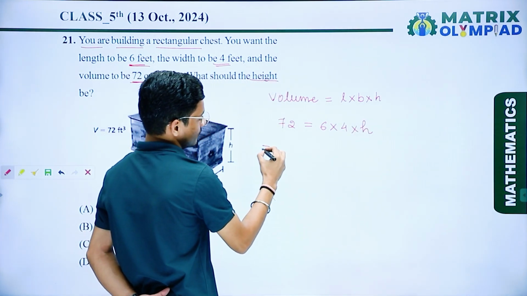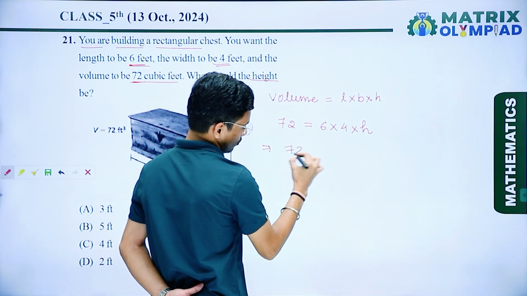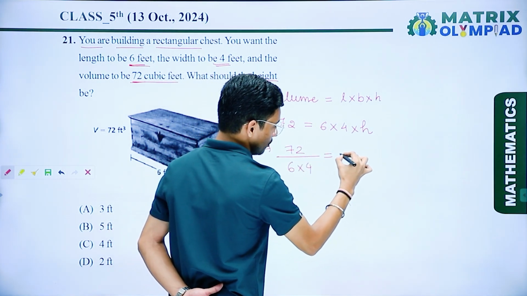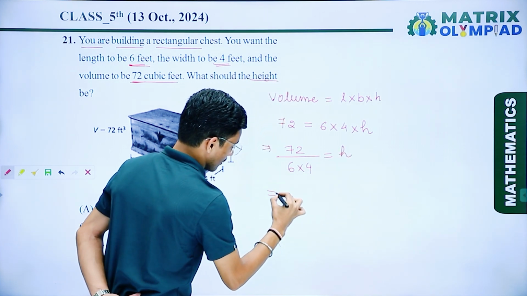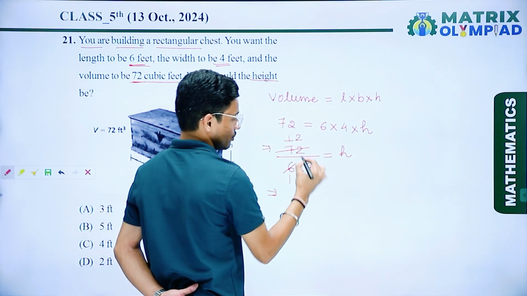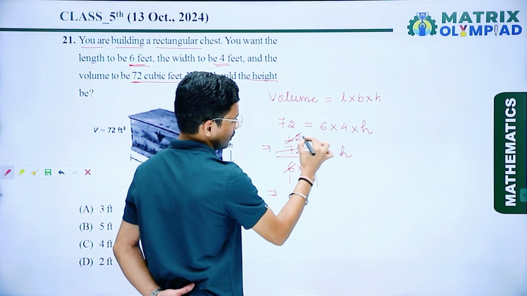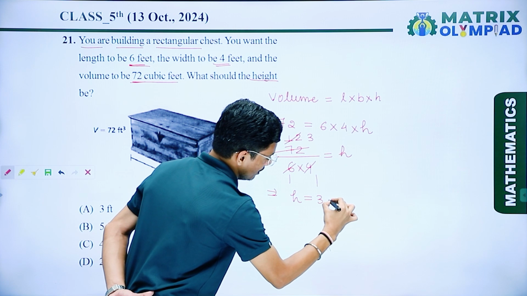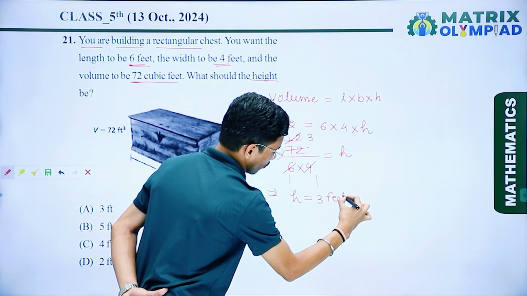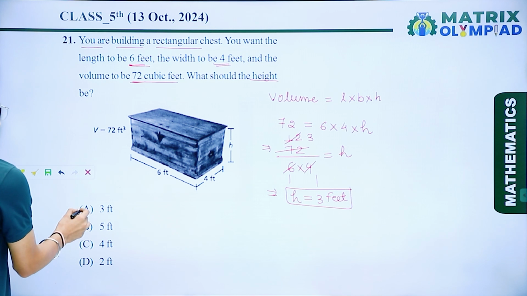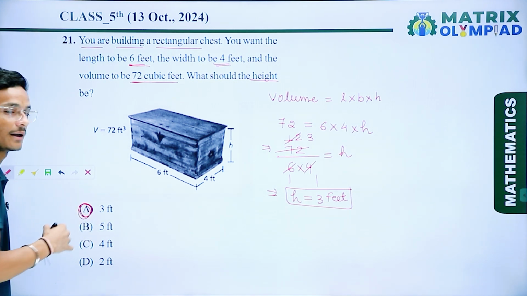So height is 72 divided by 6 multiplied by 4. 6 times 12 is 72, and 6 times 4 is 24, 24 times 3 is 72. So here height is 3 feet. Check which option is correct. Option A is the correct answer.